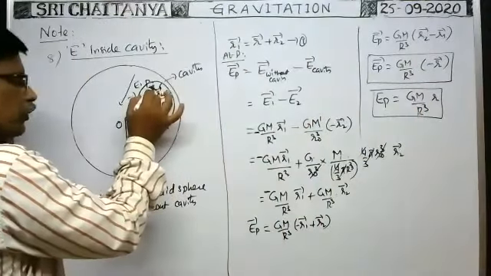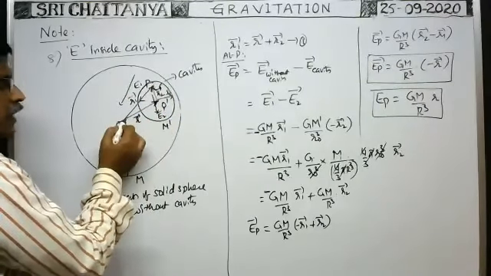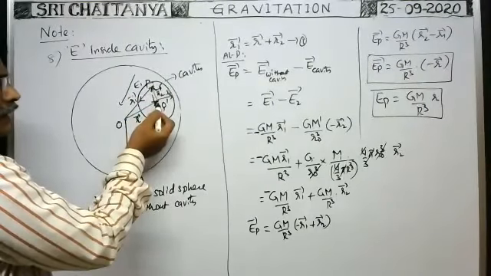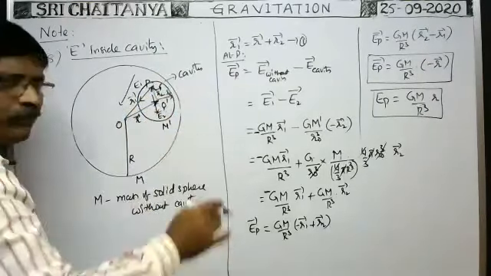At any point you find the intensity of gravitational field, small r means the distance of the center of the gravity from the center of the solid sphere. That does not alter if you find the intensity of gravitational field at various points here. That remains constant, isn't it?